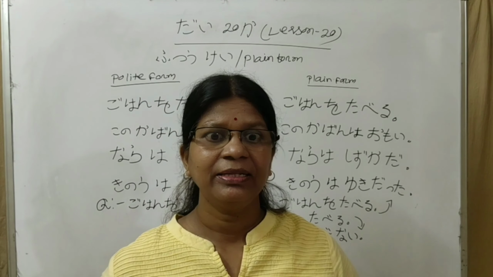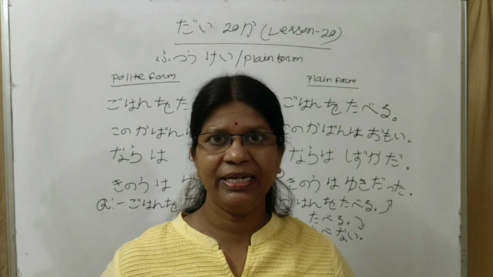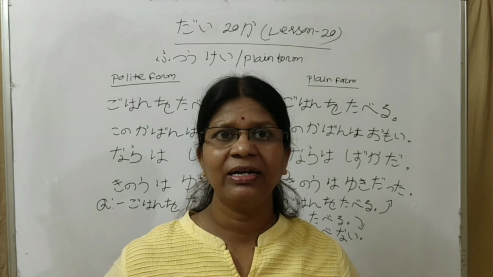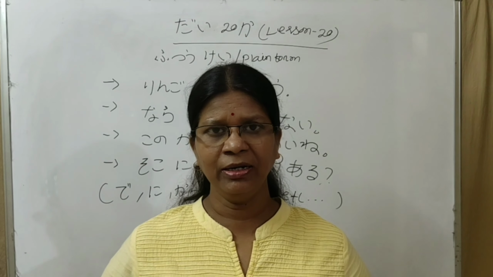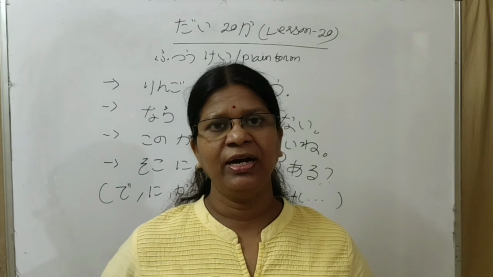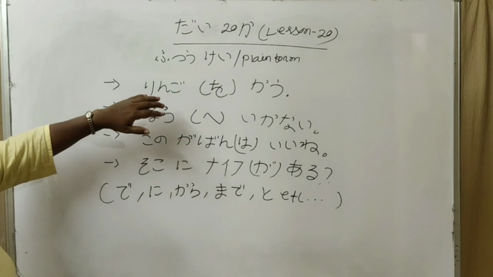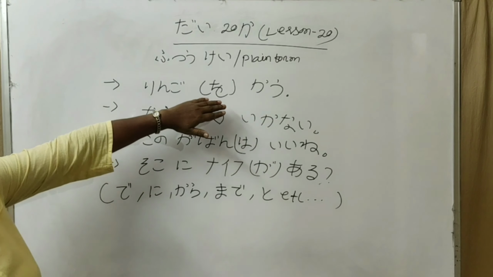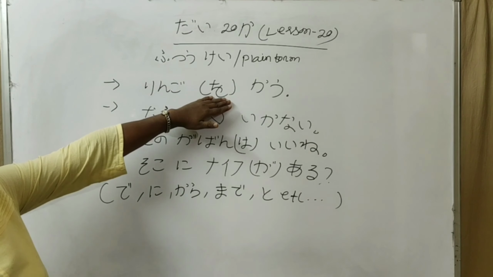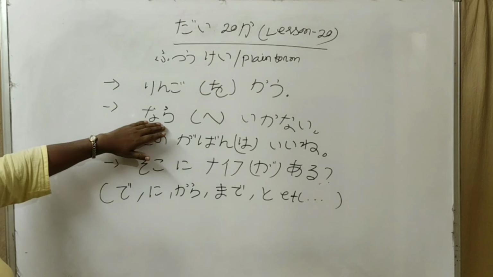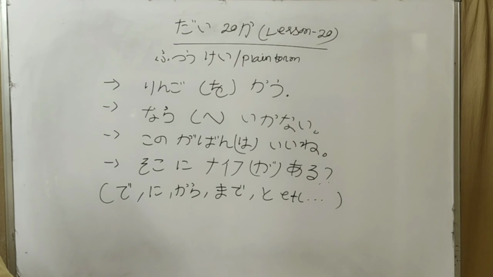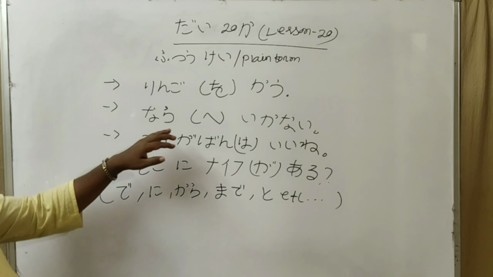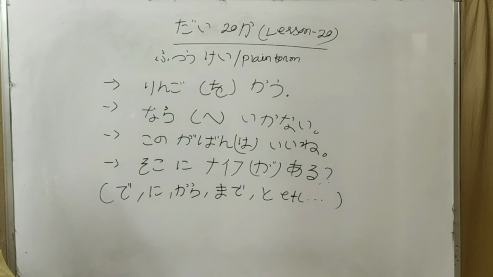There are some particles. If we omit them in plain form, the meaning and sense of the sentence remain intact. Look here. Which particle we can omit and which particle we cannot omit. Ringo o kau. In plain form, we can omit the o particle. Ringo kau. Nara e ikanai. We can omit the e particle. Nara ikanai.